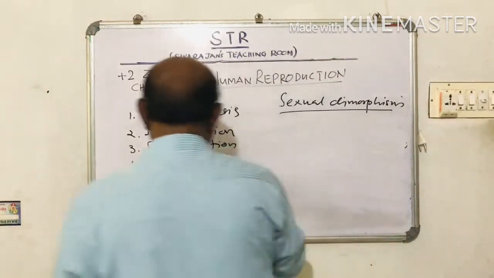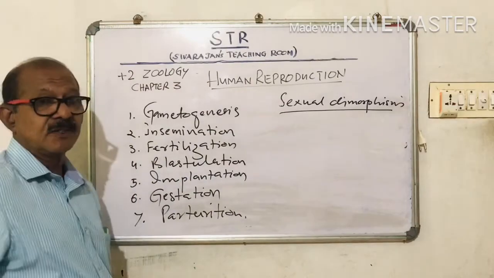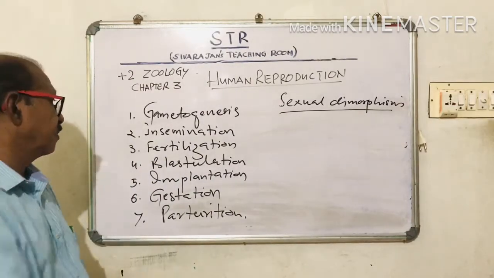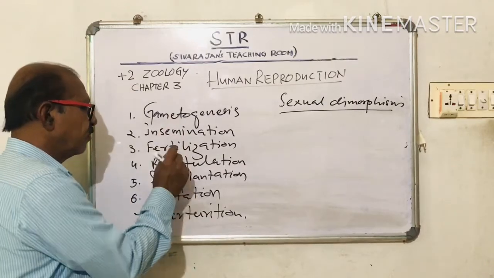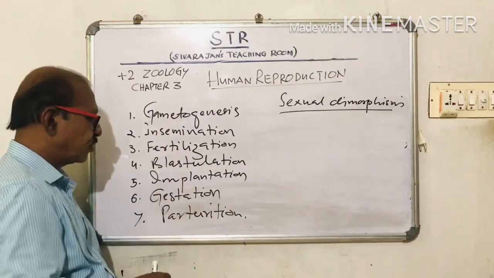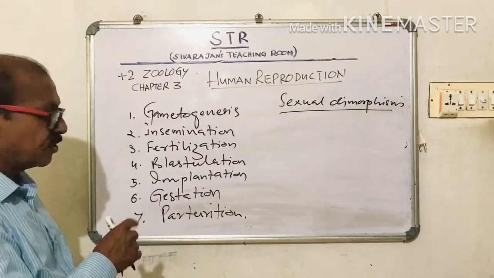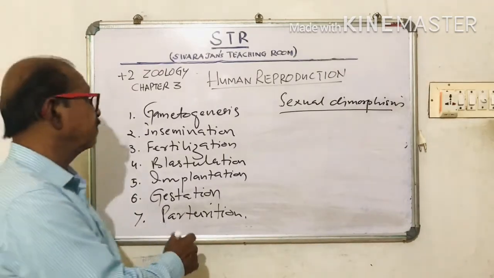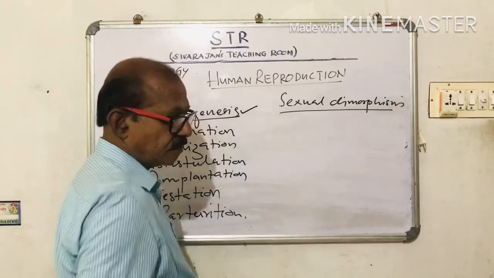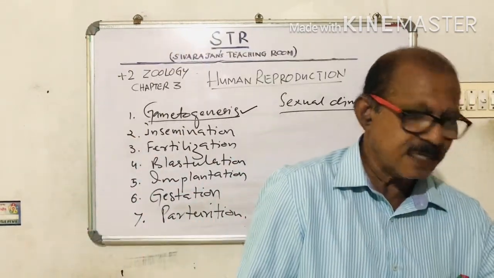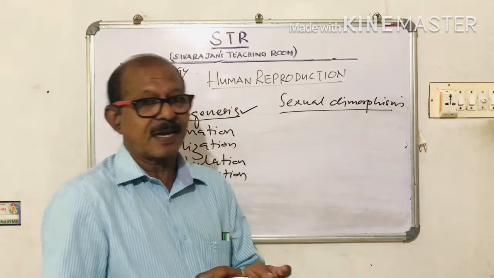Now we will go to this. What are the different stages of human reproduction? There are seven stages: gametogenesis, insemination, fertilization, blastulation, implantation, gestation, and parturition. We will see one by one. What is gametogenesis? Gametogenesis is the process of formation of gametes.